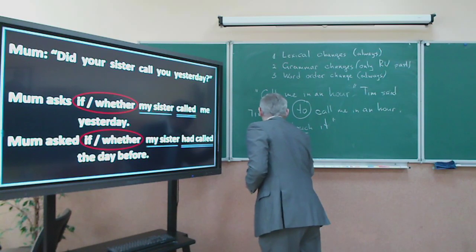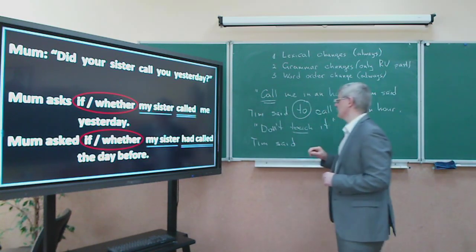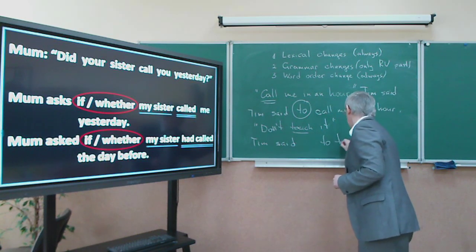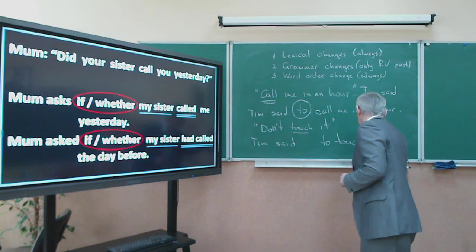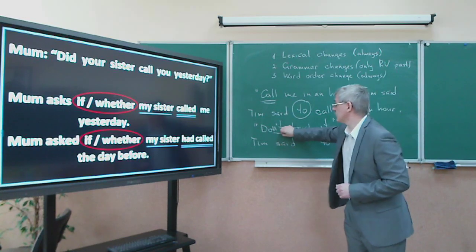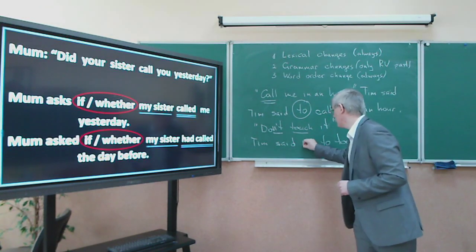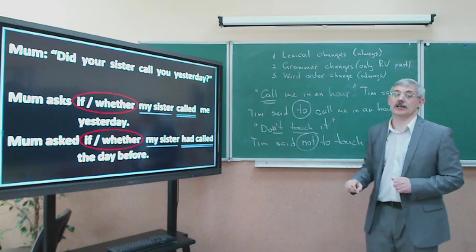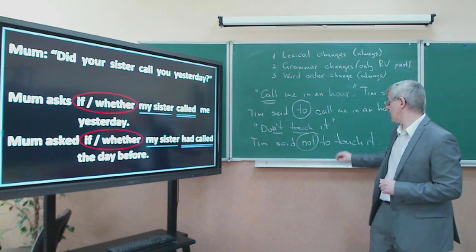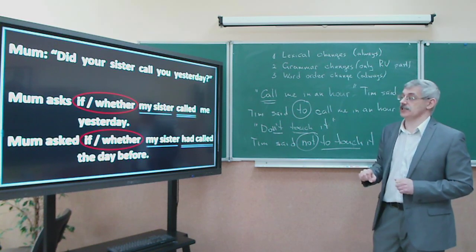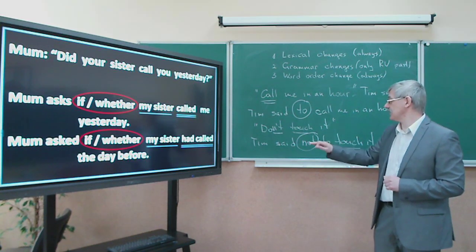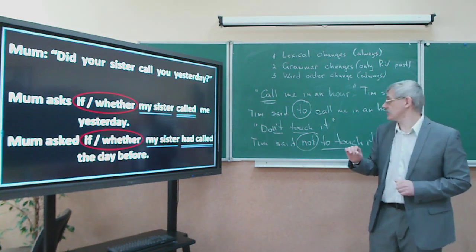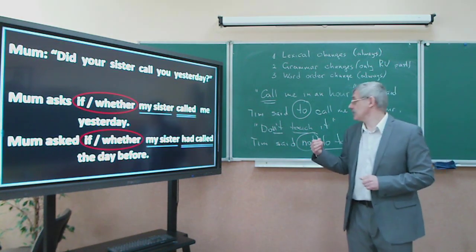Tim said, він сказав, we use to touch it, but we have don't. So, the full particle not. Повністю часточка not вживається, but the same infinitive, full infinitive. Tim said not to touch it. It's the easiest way to report imperatives.